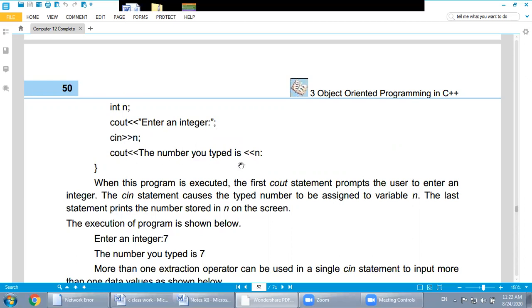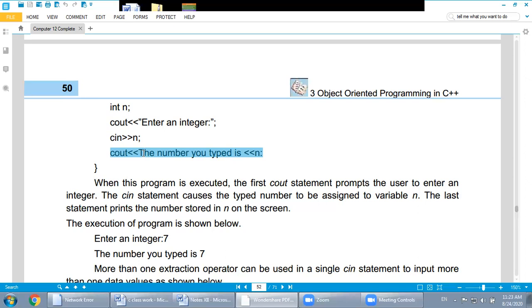After that, the number you type is n. In this statement, there is an error. Why is there an error? Anyone guess why there is an error over here? Because they did not enclose this message. The number you type is, this is the message, and a message is always enclosed, as I told you, within double inverted commas. Like, watch over here, enter an integer. They write it over here correctly, but over here it is not correct. So it will show you an error on this line.